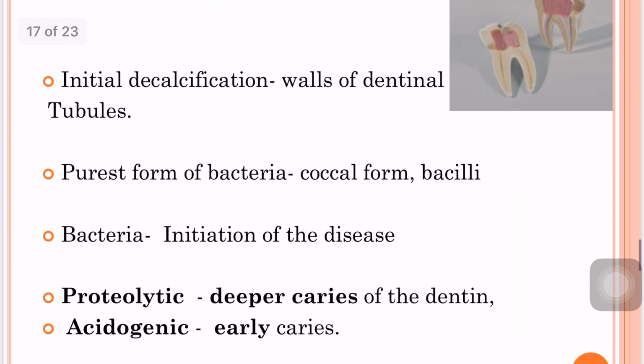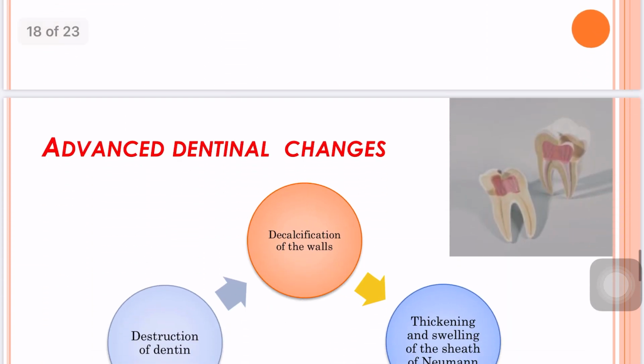The initial decalcification involves the walls of the dentinal tubules, allowing them to distend slightly. Individual tubules will usually show an almost pure form of bacteria, that is either coccal form or bacilli form. The bacteria are responsible for the initiation of the disease, and the high protein content of the dentin would favor the growth of these microorganisms. The proteolytic organisms are often seen more in deeper caries of the dentin, whereas acidogenic forms are more prominently seen in early caries.